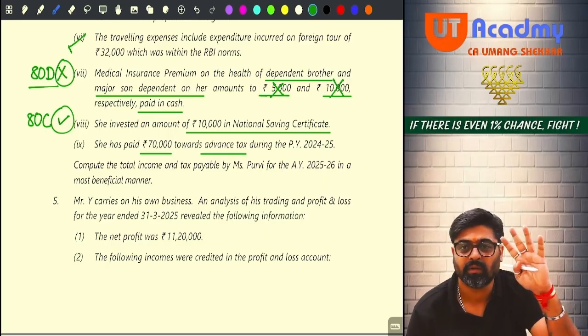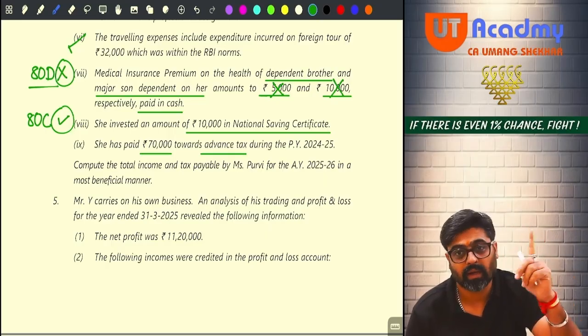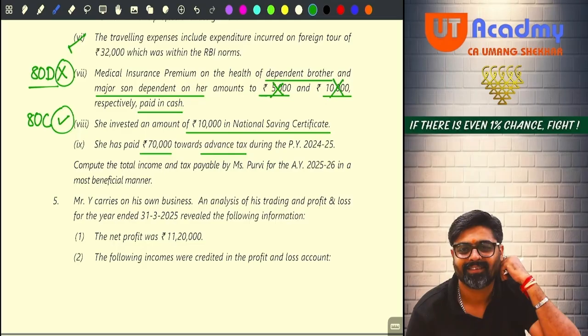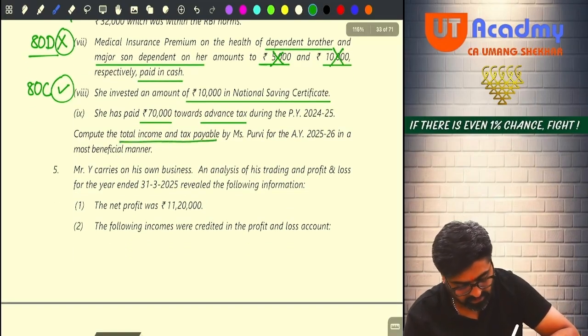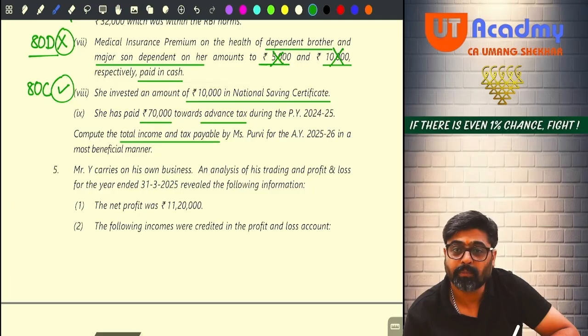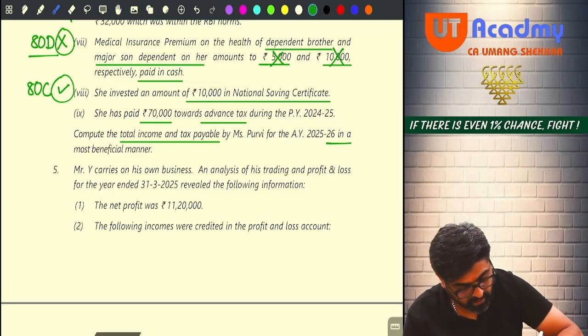Now believe it or not, you are going to calculate the tax also here. And very important, tax calculations are very important. Now pay attention. Compute the total income and tax payable. You have to compute total income also. You have to compute tax payable also, in the most beneficial manner.